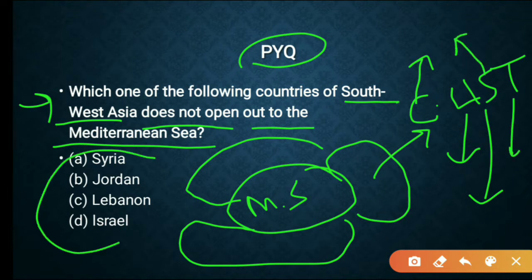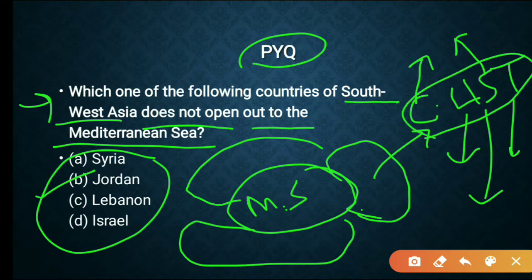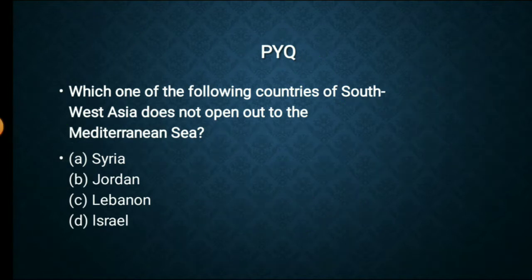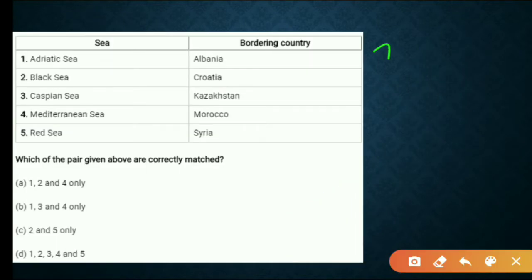So among these options there is no Jordan, right? There is no Jordan which is bounding the Mediterranean Sea. If not, we would have included it in this cheat code. So that's how our cheat codes would be useful to us, and it doesn't take much time to find out the answer. So here our answer is Jordan. Okay, Jordan. And next is, this is from 2019 prelims. So there is a question on seas and their bordering countries.